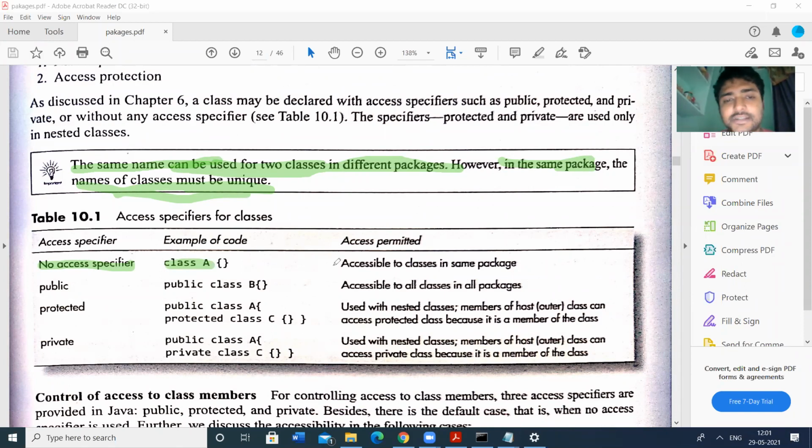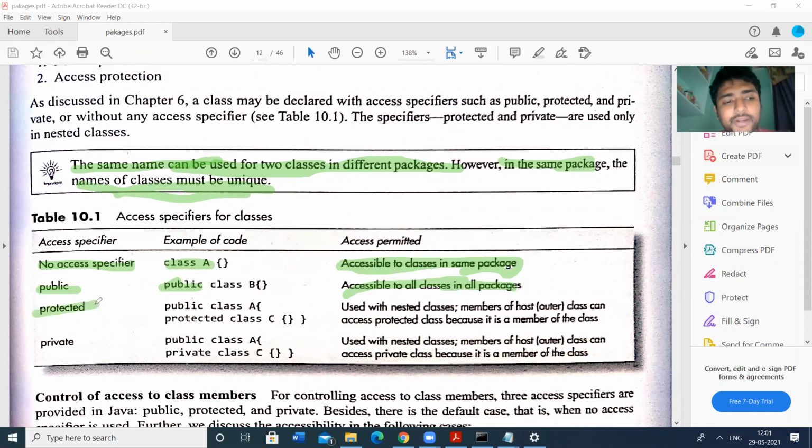That means the default case, and access is permitted only to the classes in the same package. If you declare public class B, it is accessible to all the classes in all the packages. Any package can access the contents of the public class.